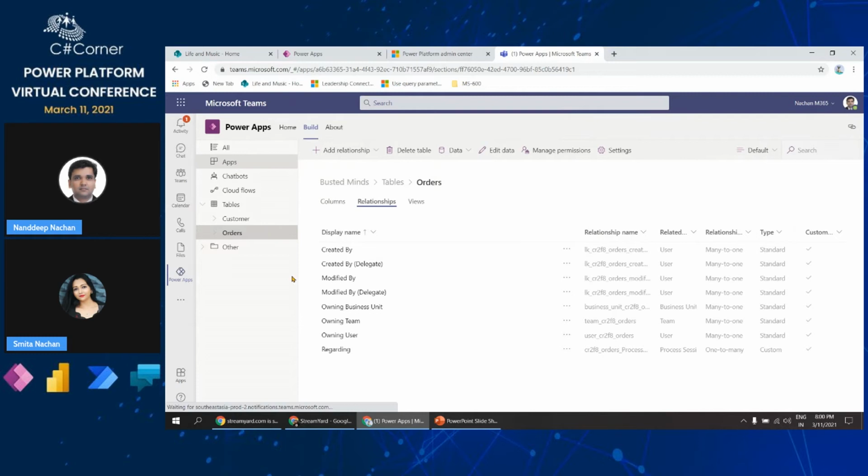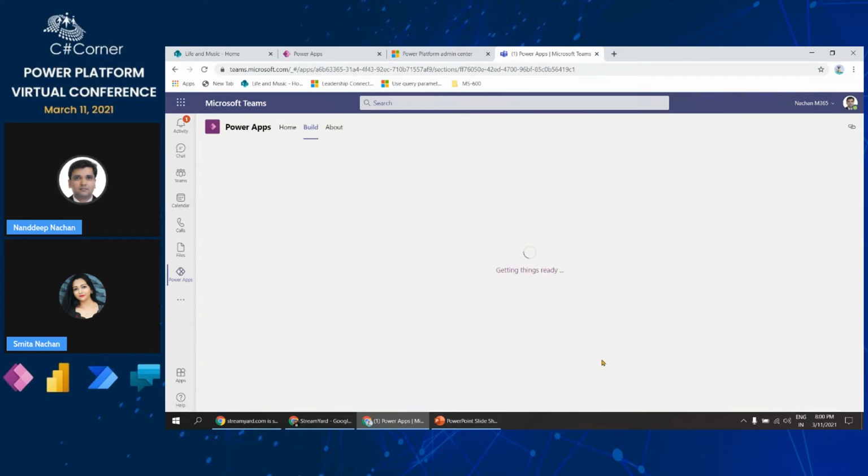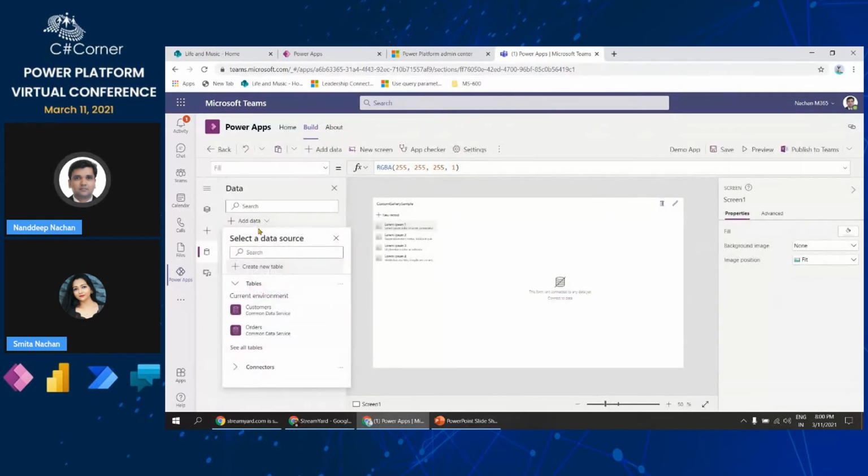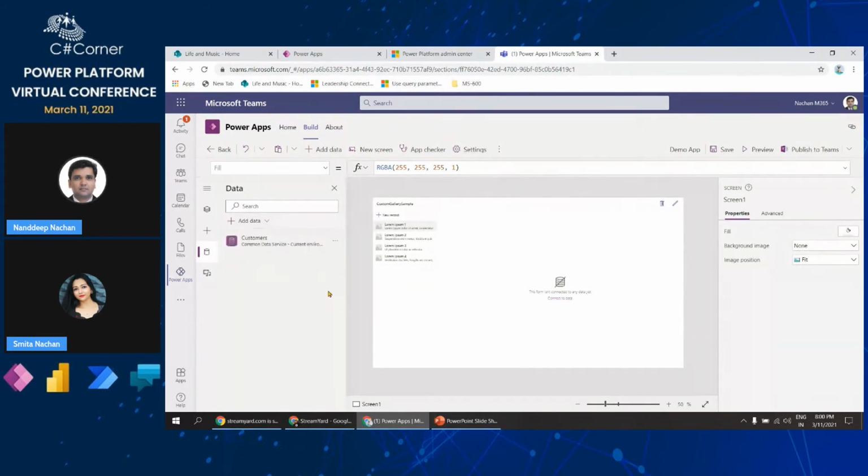Then what happens is, for example, if I again go back to this app, from here we'll be able to use that entire table of information in our app, so that we'll be able to use all these columns, even all of the relationships that we have inside those tables. And then again from here we can just click add data. Probably I will just select customers, and then it will add all that particular data here.